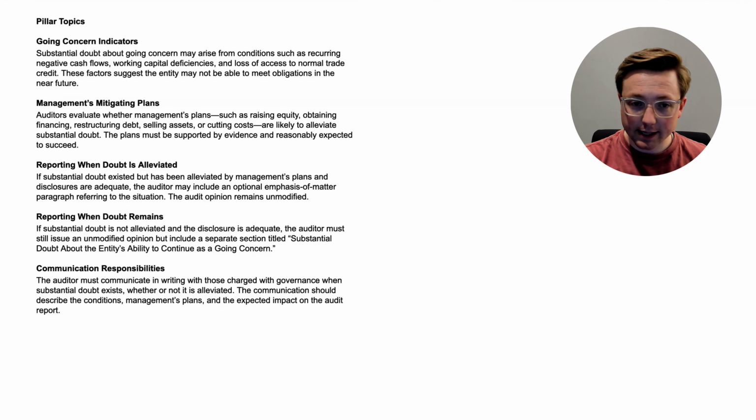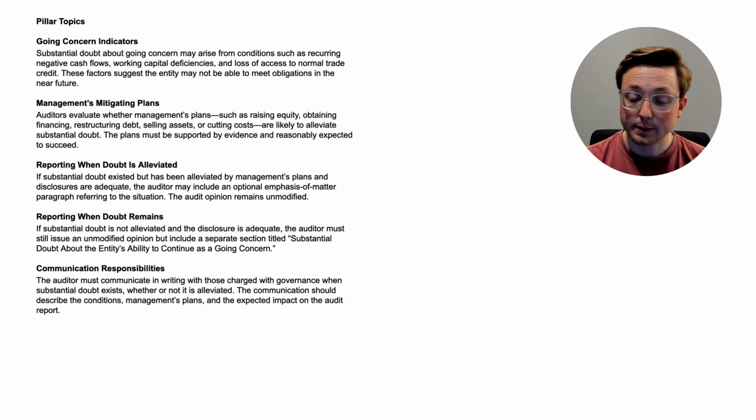First off, going concern indicators. So these are the things that are going to indicate probably a substantial doubt about going concern. Substantial doubt about going concern may arise from conditions such as recurring negative cash flows, working capital deficiencies, and loss of access to normal trade credit. These factors suggest the entity may not be able to meet obligations in the near future. And remember, going concern is from the financial statement date, whether the company can handle their liabilities for the next year.